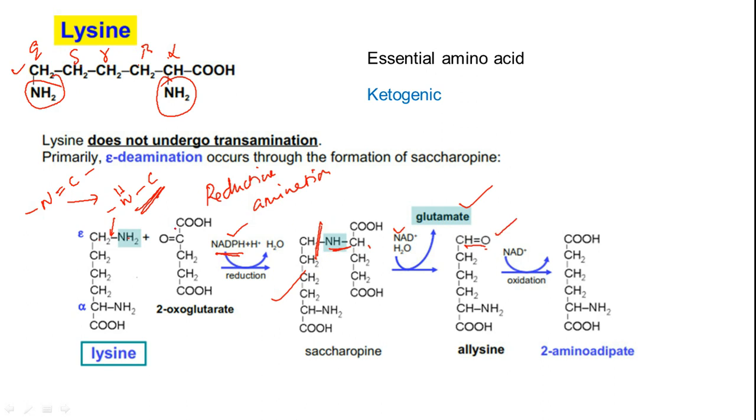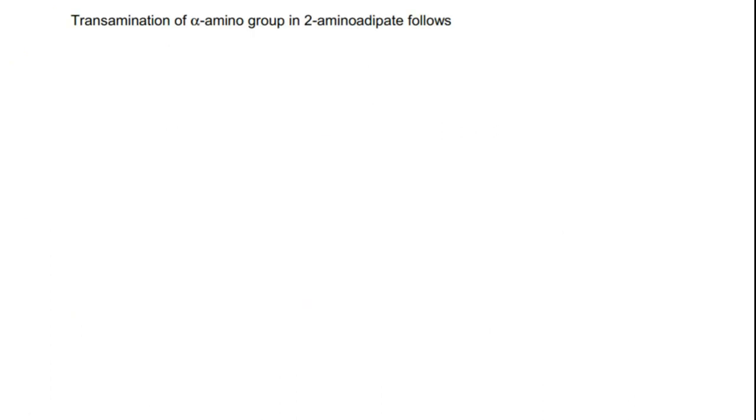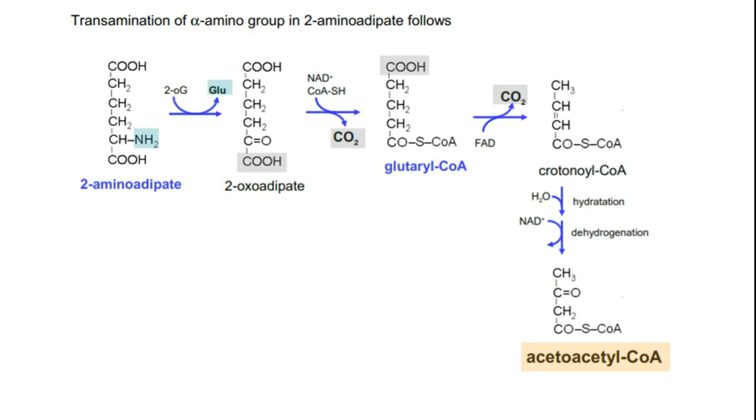So that's the reason it is becoming an aldehyde. So the carbonyl group used to be there on alpha ketoglutarate. Now the carbonyl group is there on the lysine side. Okay, so this is a simple transamination reaction, but here the epsilon amino group present on the epsilon carbon is actually eliminated. Now we have lysine. This gets oxidized to give an adipic acid derivative, or 2-amino adipate. Okay, 2-amino adipate. There is a very important role for lysine that we will see at the end of the session. So here, transamination of the alpha amino group, how actually it happens, let's see.